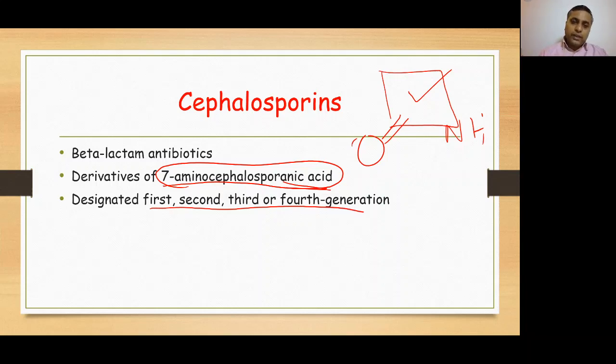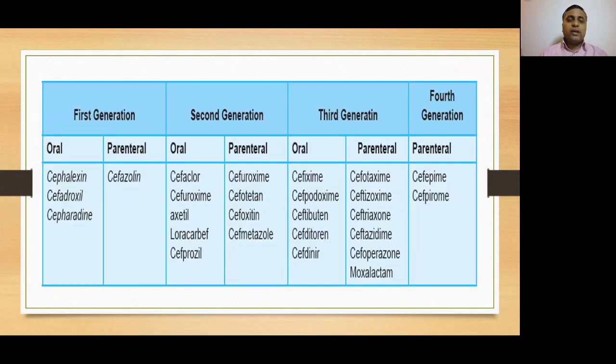How do we classify them? We can classify them as first generation, second generation, third generation, and fourth generation. First, second, and third generation cephalosporins can either be administered through oral route or parenteral route. There are some drugs which can be given through oral route, and there are some drugs which can be given through parenteral route.